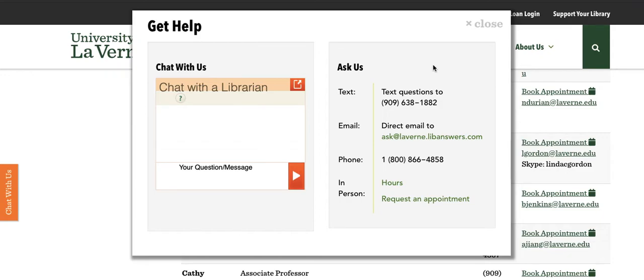If it is a specific question to us and you ask a librarian on chat that is not a ULV librarian, they will forward the question to us and we will follow up with you. Always make sure to enter your name and email so that when they forward the question to us, we will be able to get back in touch with you.